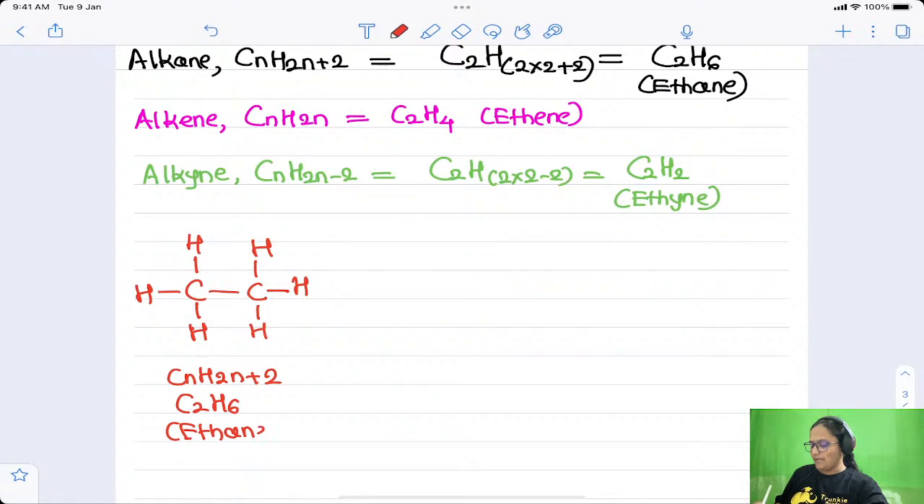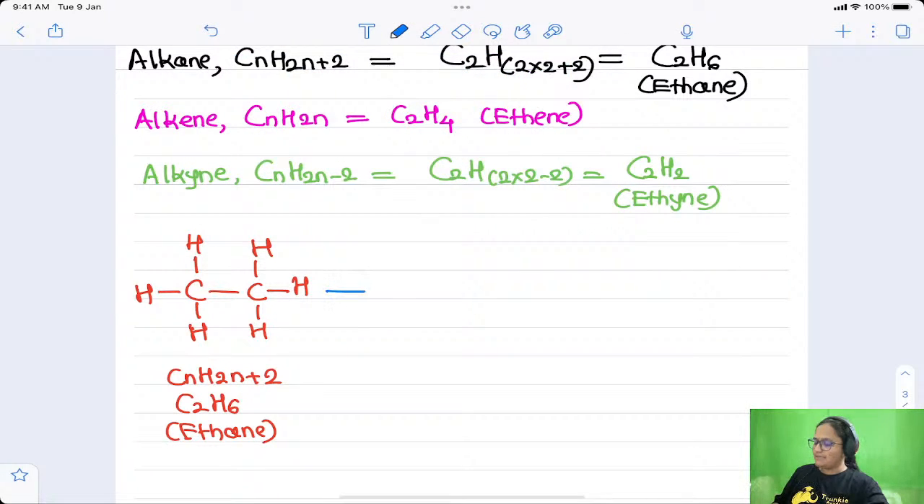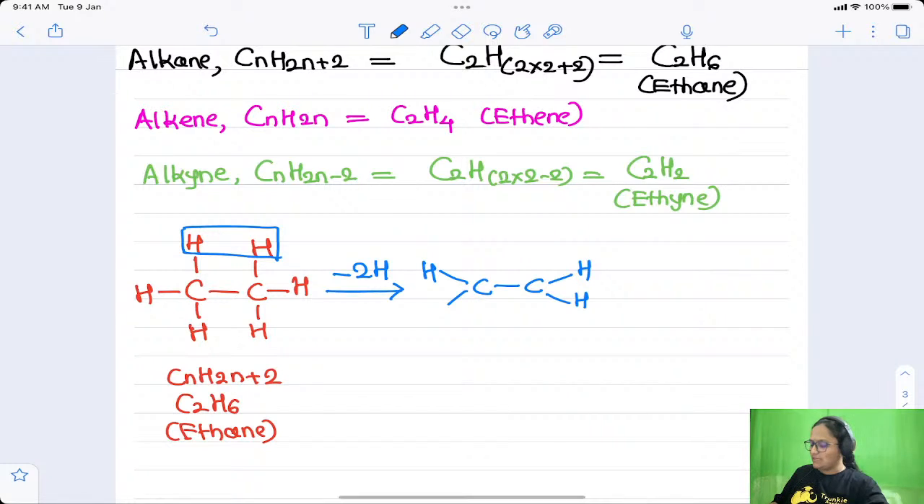Now what happens if we remove 2 hydrogen atoms from this alkane? For example, let us say these 2 hydrogen atoms. So what will happen? Every C will be attached to only 2 hydrogen atoms, right? Now you can see every carbon is attached to only 1, 2 and 3 bonds. That means the tetravalency is not satisfied. That means there should be a double bond here, right? So this is nothing but CnH2n alkene, C2H4, that is nothing but your ethene.